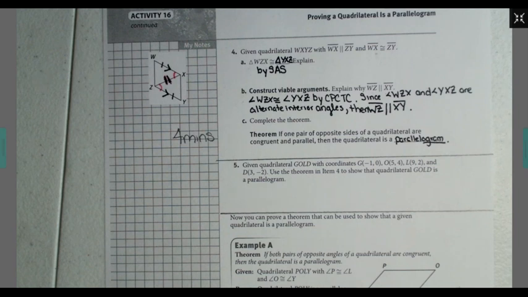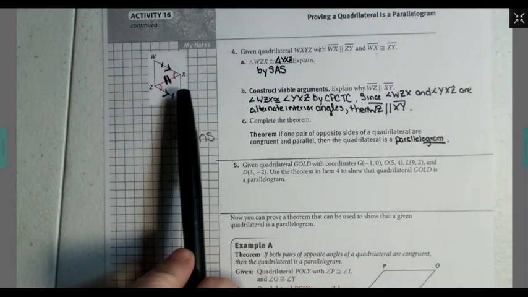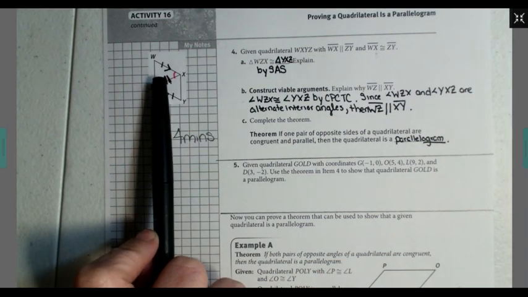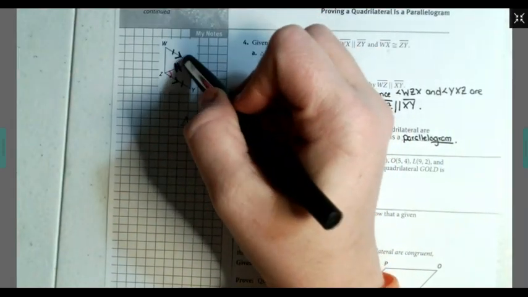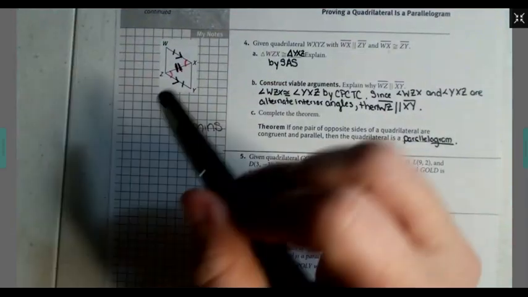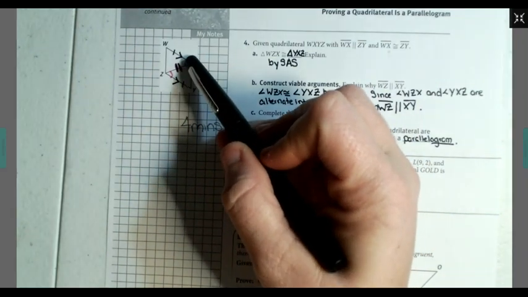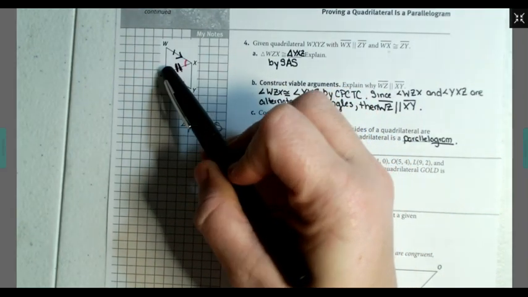I was able to state that triangle WZX, this triangle right here, is congruent to YXZ.